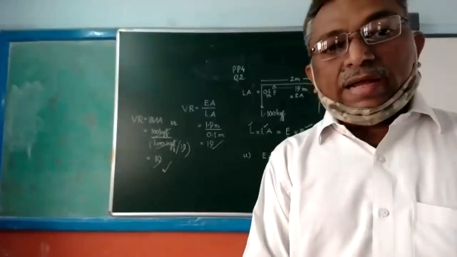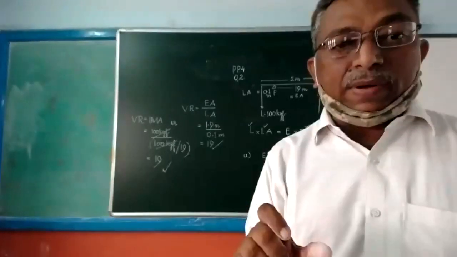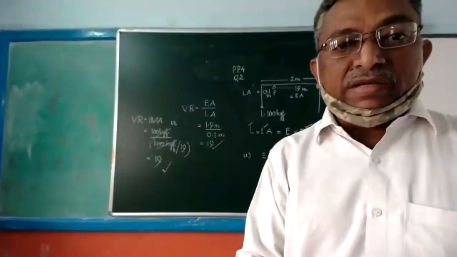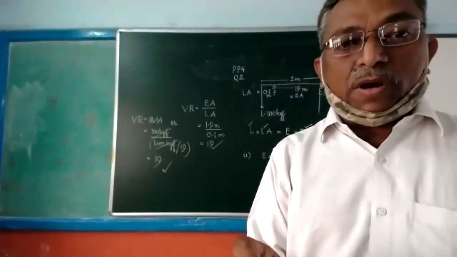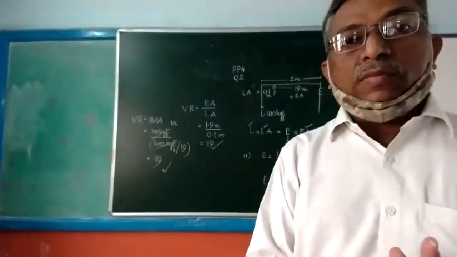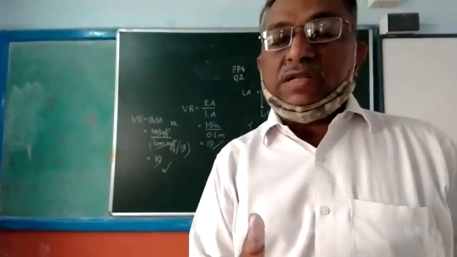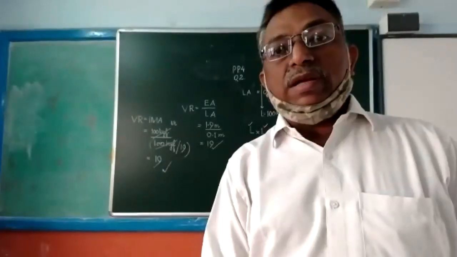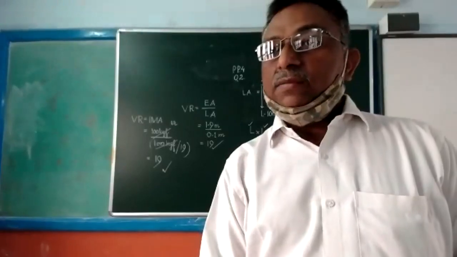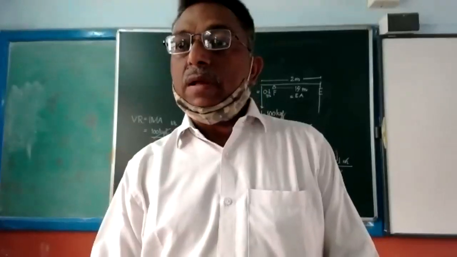After getting information from the office, I made the question paper according to the reduced syllabus. It means no question will be asked from lever, no numerical problem, no theoretical problem, no diagram. From the first three chapters, only one topic was reduced: lever. So lever is out of the syllabus. Okay? Yes, sir. Thank you, sir. Any other problem?